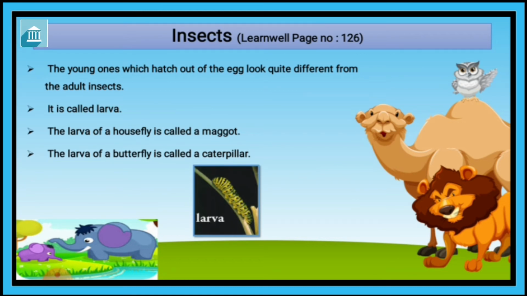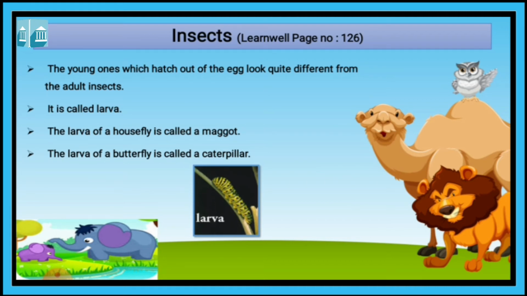The larva of a housefly is called maggot. That is very important. You can underline it. The larva of a housefly is called a maggot, and the larva of a butterfly is called a caterpillar.